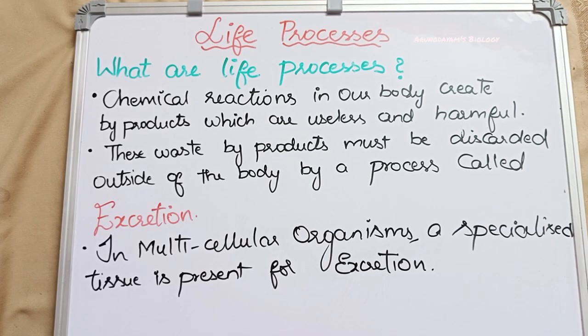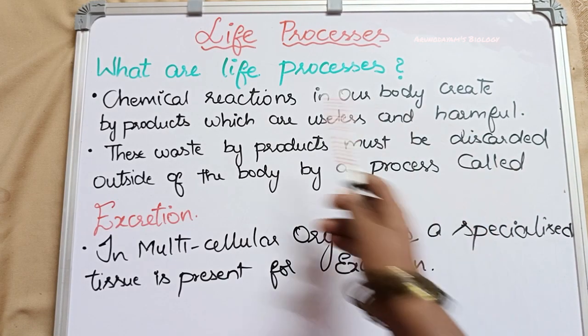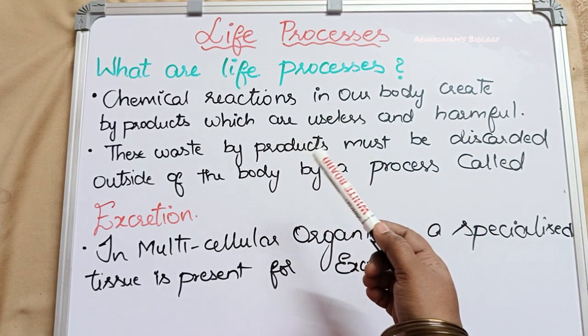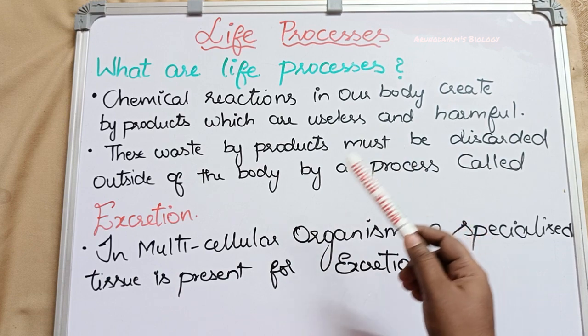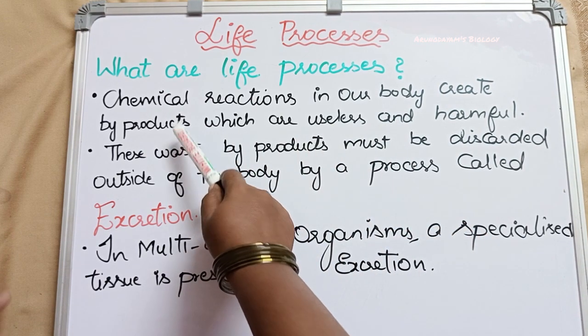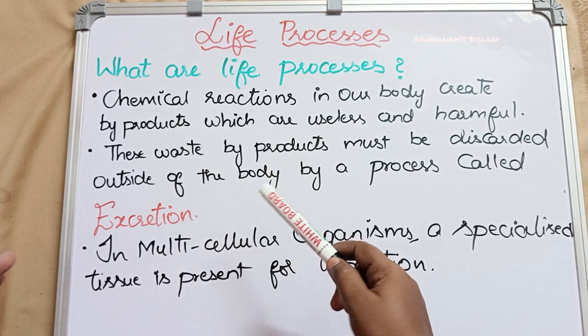Moving on to our next life process, that is excretion. So many chemical reactions take place in our body. During these chemical reactions, along with useful substances, some byproducts are also produced. For example, food materials undergo oxidation and reduction reactions and release energy, isn't it?